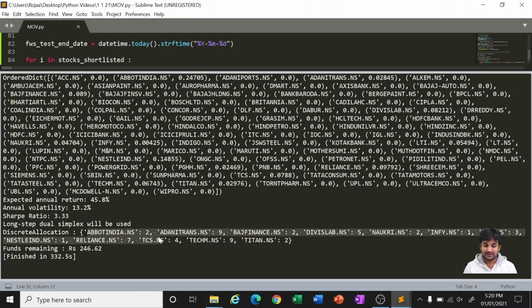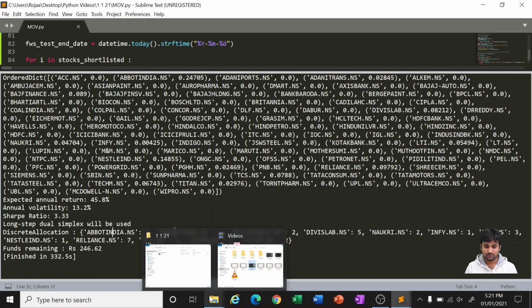And finally this is the discrete allocation it is giving us to go ahead. As we have downloaded the Excel also, we have asked Python itself to get the information for whatever allocation it is suggesting, as on the respective date, like 1st of January 2020 till date as of today. It has also brought that in for us.